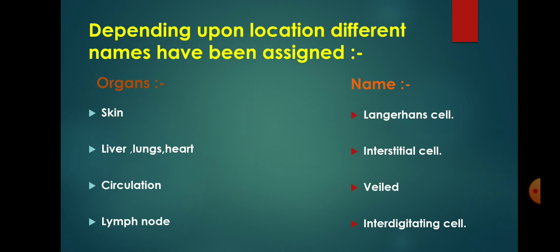Depending upon location, different names have been assigned. If dendritic cell is present in skin, known as Langerhans cells; if present in liver, lungs, heart, known as interstitial cells; if present in circulation, known as veiled; and if present in lymph node, known as interdigitating cell.